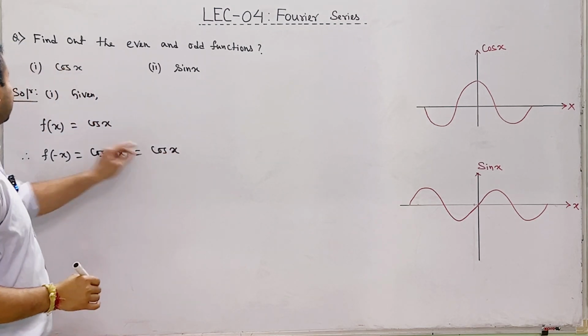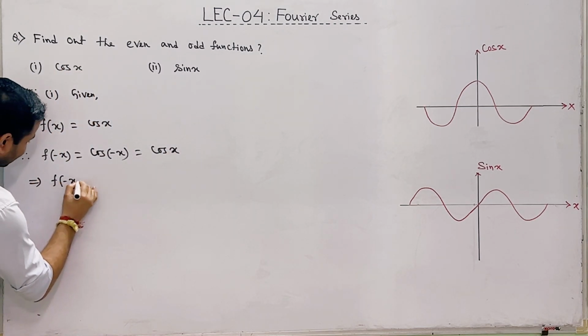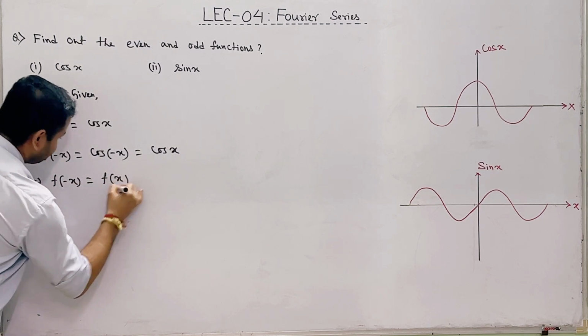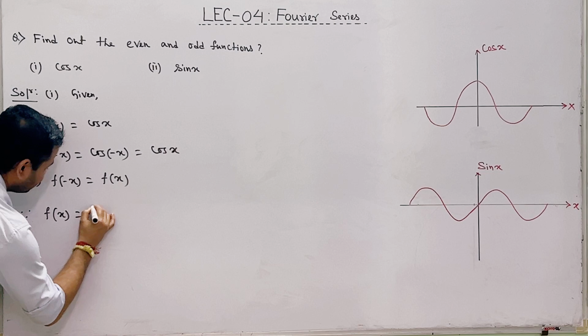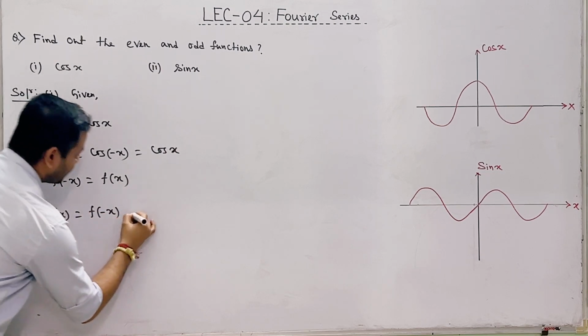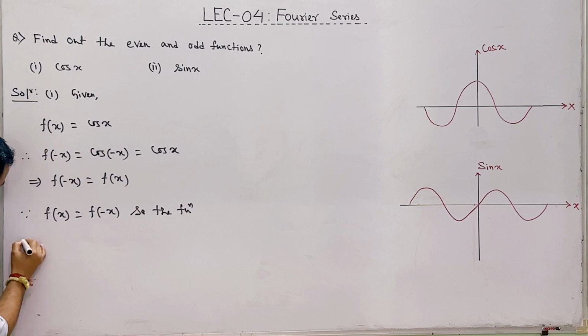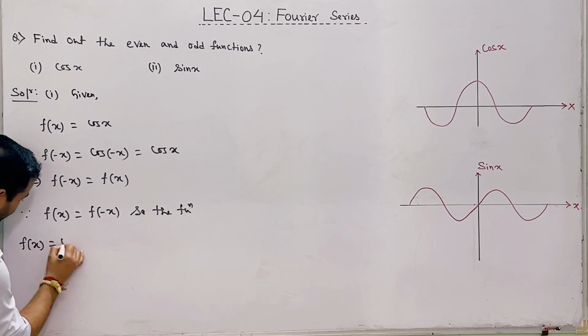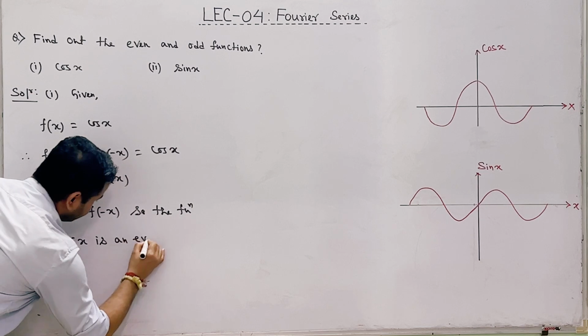Again, cos x equal to f of x. So this implies that f of minus x equal to f of x. Since f of x equal to f of minus x, so the function f of x equal to cos x is an even function.